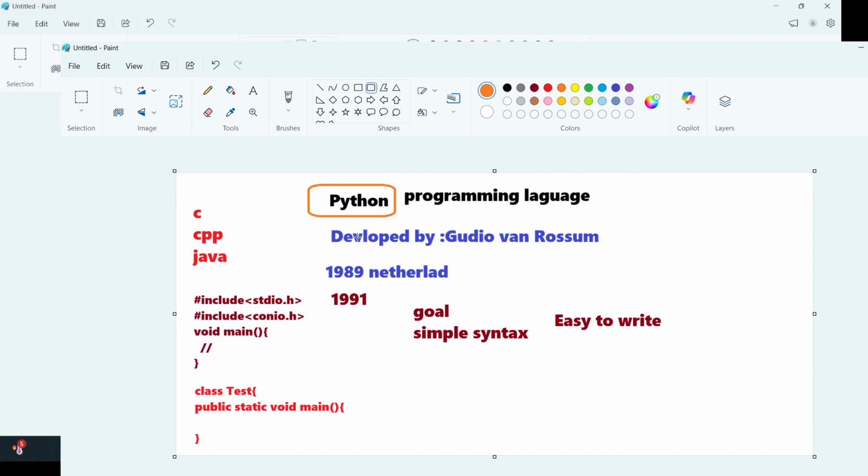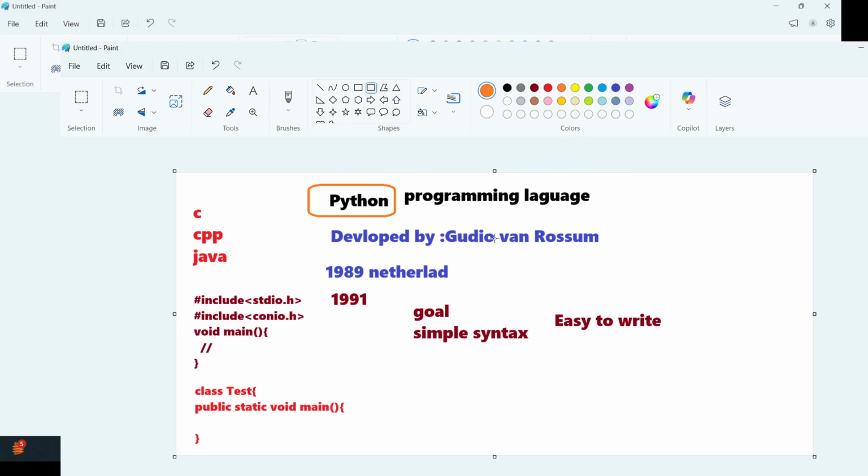Why the name, sir? Python is based on the Monty Python circus. Monty Python is a flying circus, so that is what it was designed with. So these are the basic things, and there is one more interesting part that I'm going to write.